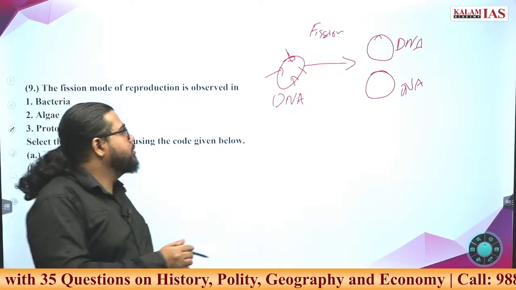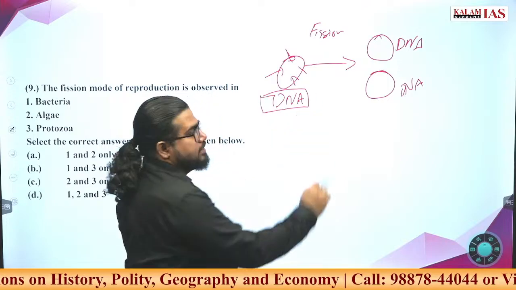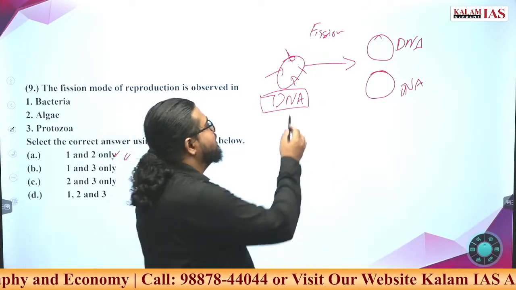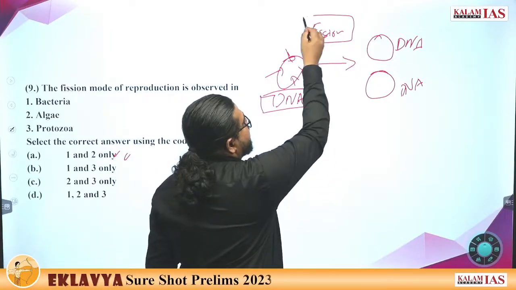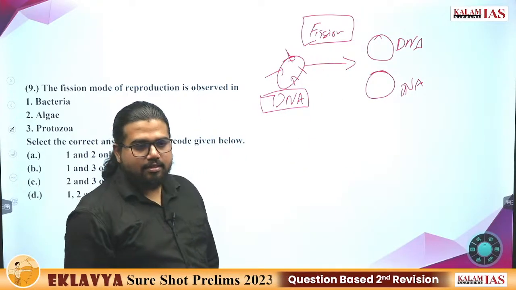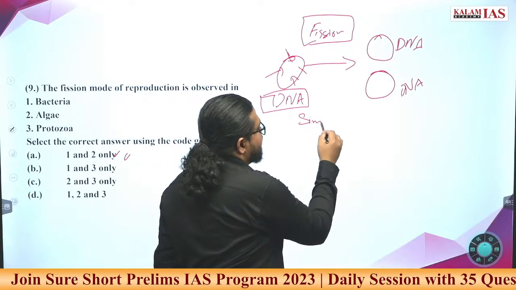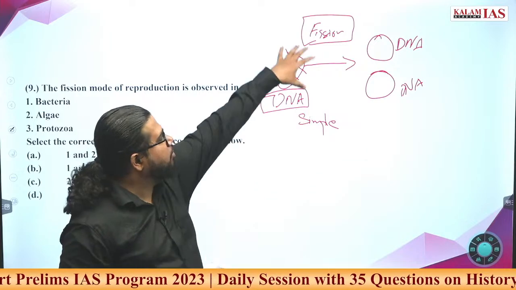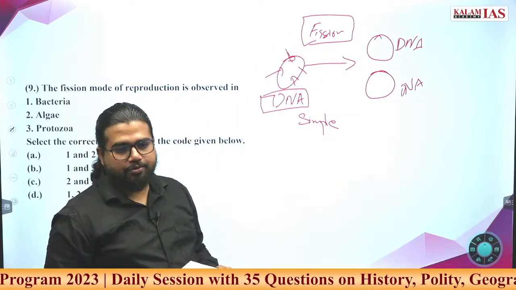Disease is not the issue. What exactly does this DNA do? This happens in the fission mode of reproduction. This happens in very simple species like bacteria, fungus and all these species. They can only undergo this fission mode of reproduction.